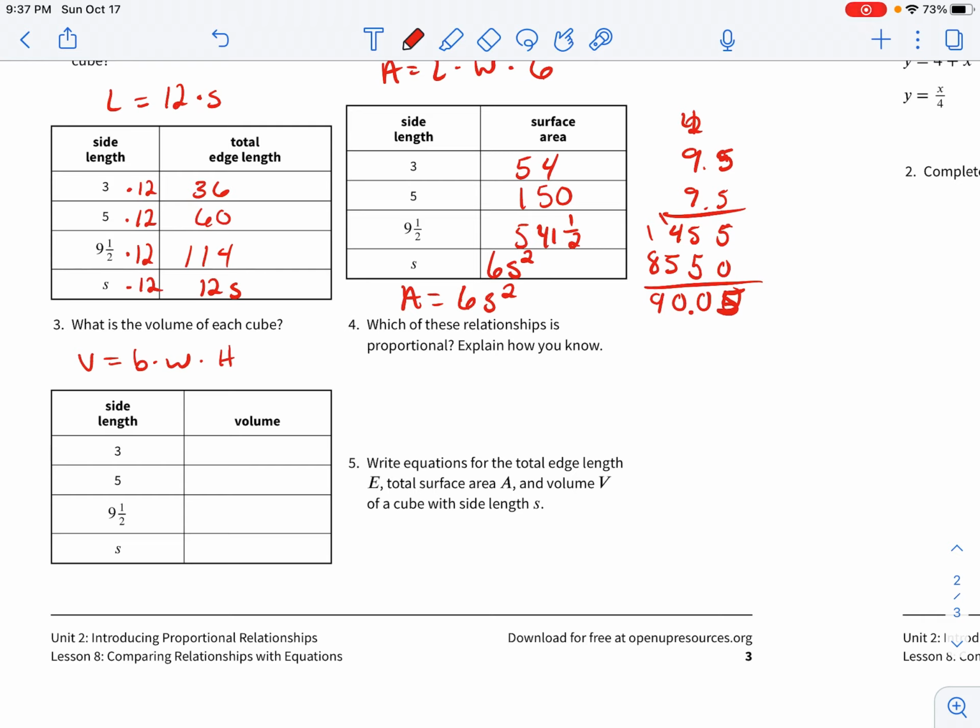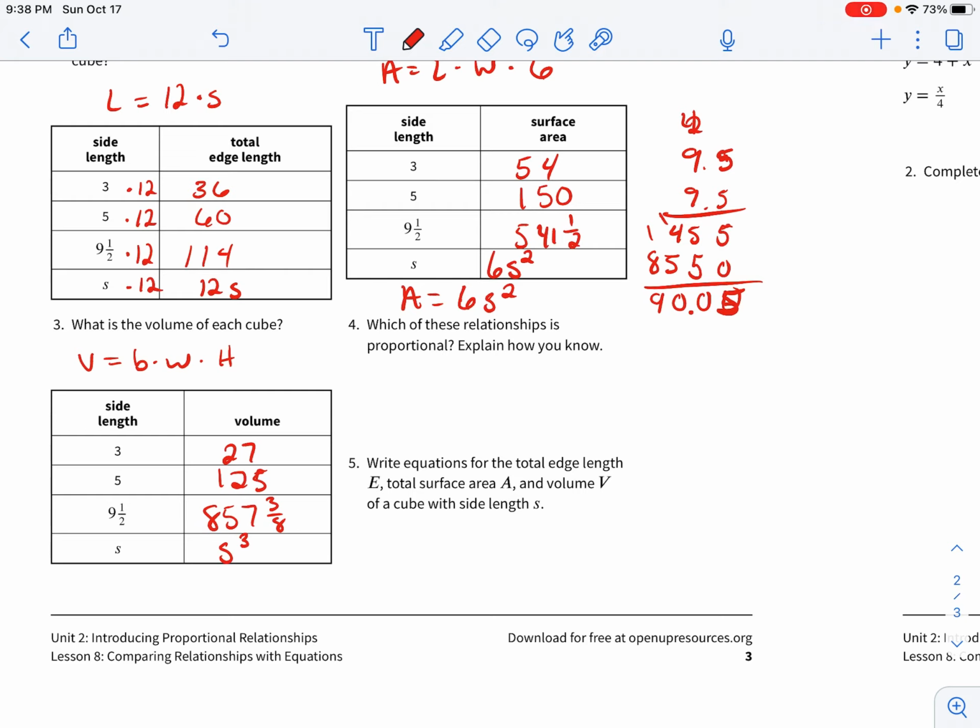So 3 times 3 times 3 is going to give us 27. 5 times 5 times 5 is going to give us 125. 9.5 times 9.5 times 9.5 is going to give us 857 and 3/8. And then our answer here would just be S cubed, S to the 3rd power. S times itself 3 times.